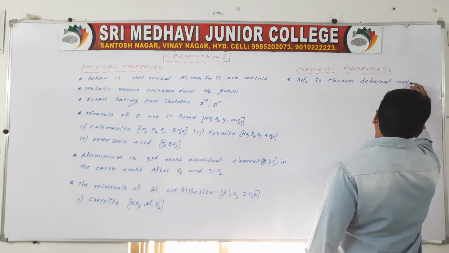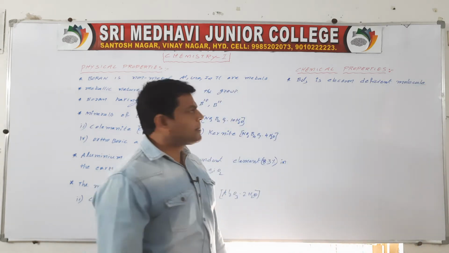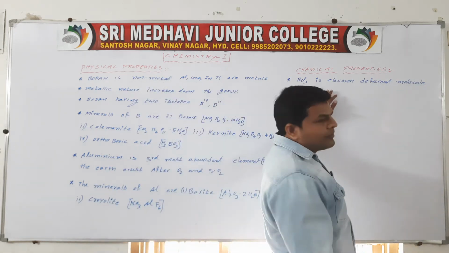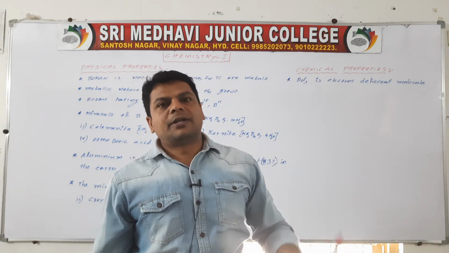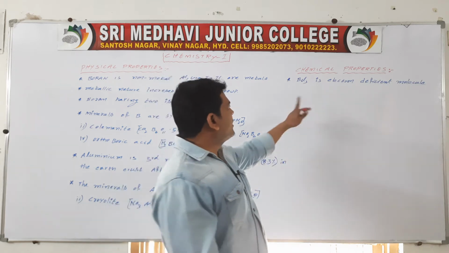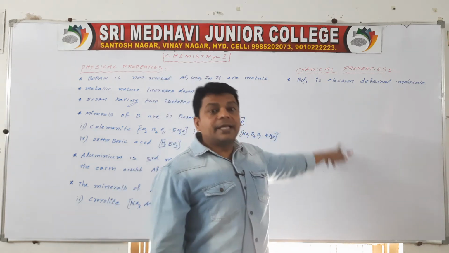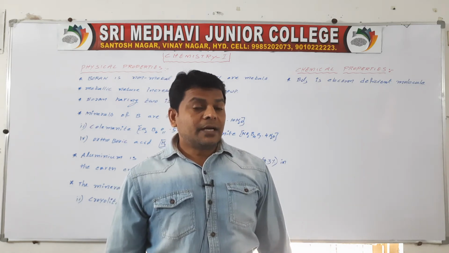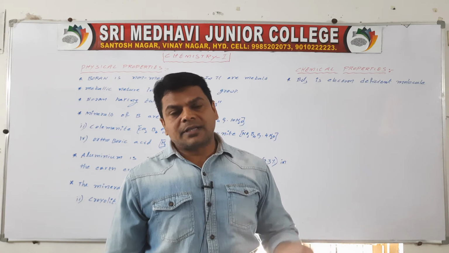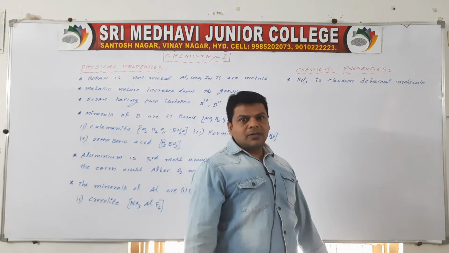So it forms a coordinate covalent bond with ammonia. Electron deficient molecule means the molecule which contains incomplete octet electrons at the central atom is called an electron deficient molecule.